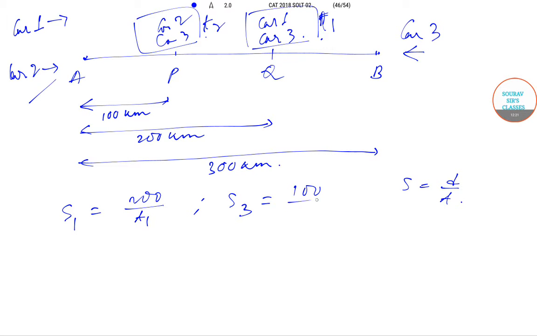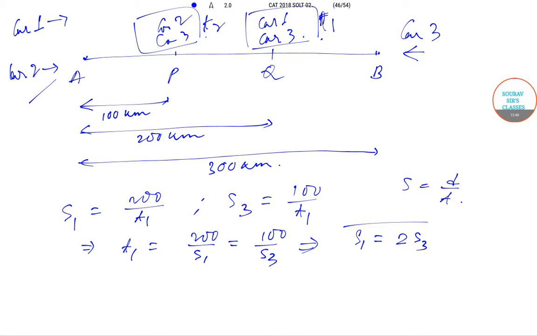QB is equal to 100 divided by t1. So this implies that t1 will be equal to 200 by s1, and this will be equal to 100 by s3. So after proper cancellation, this comes down to s1 will be equal to twice of s3. This is the first condition.